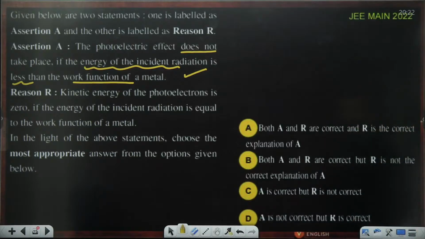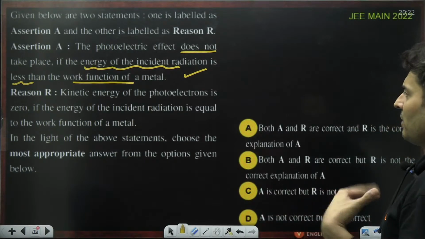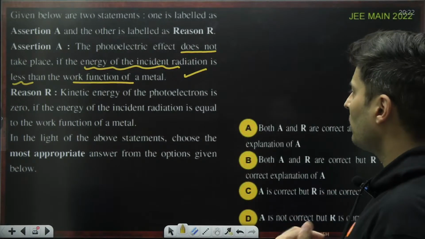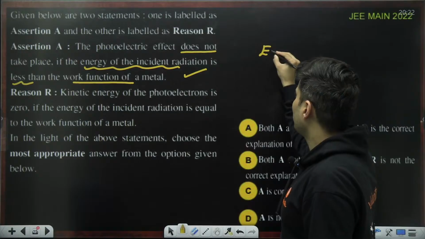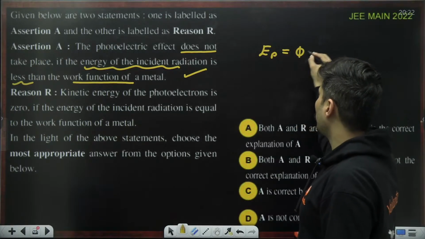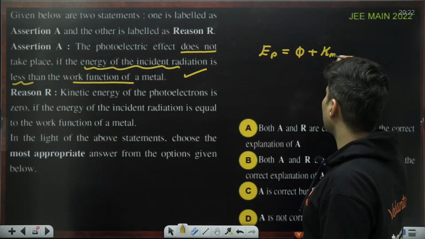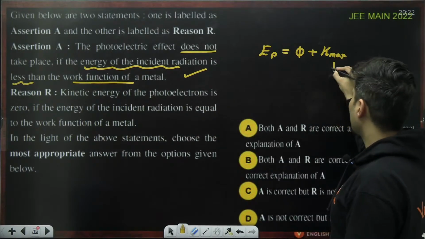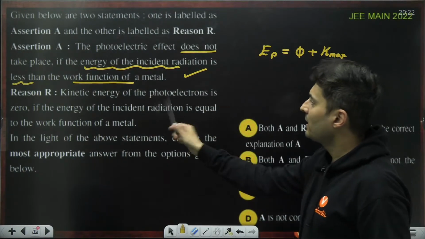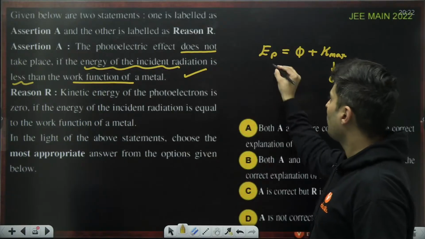The kinetic energy of the electron is zero if the energy of the incident radiation is equal to the work function of the material. Makes sense. If this is the photon's energy, this is the work function, and this is the kinetic energy. Think about it: if the kinetic energy of the electron is zero, that means the energy of the radiation is the work function.